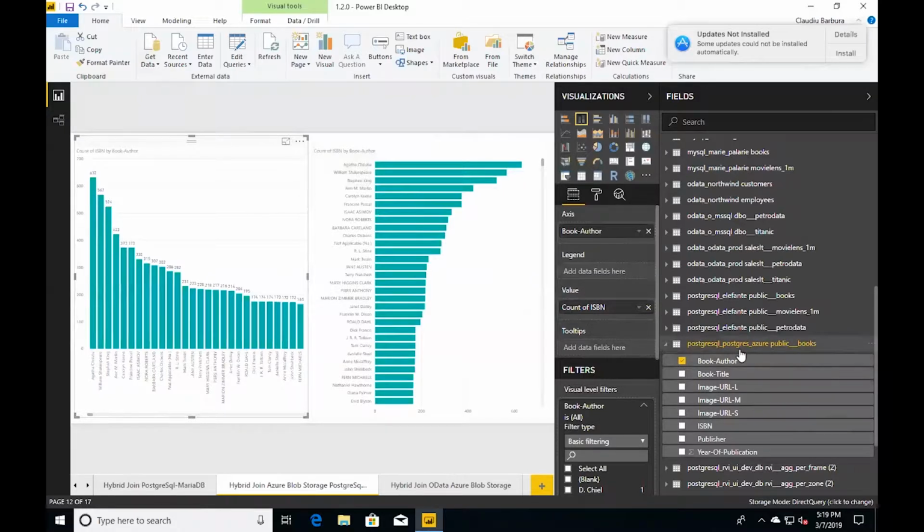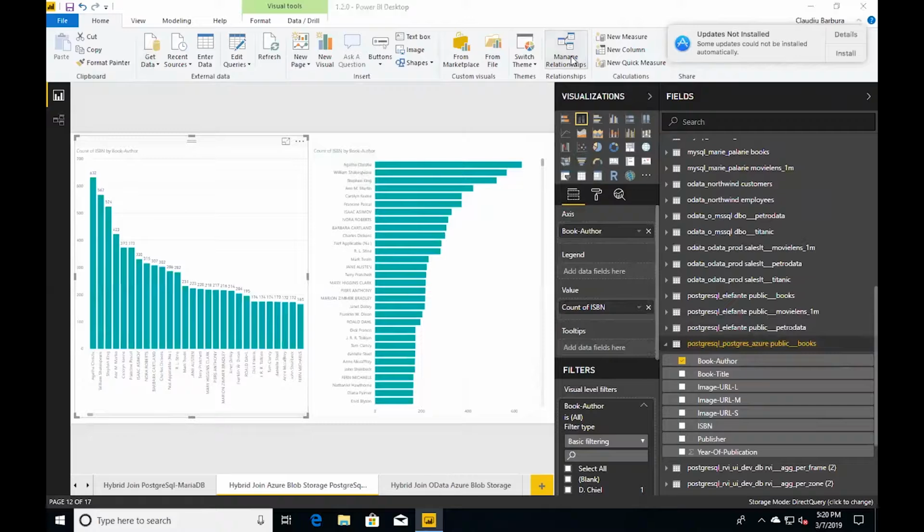Whatever partial data I already received, I'm going to join that. So because I'm using different fields from different data sources, Power BI will attempt to run a query across the 2 tables. What I also did, I also established a relationship between the 2, right?